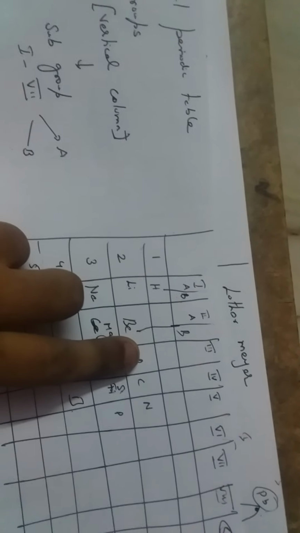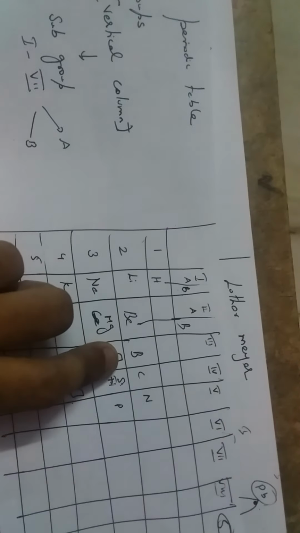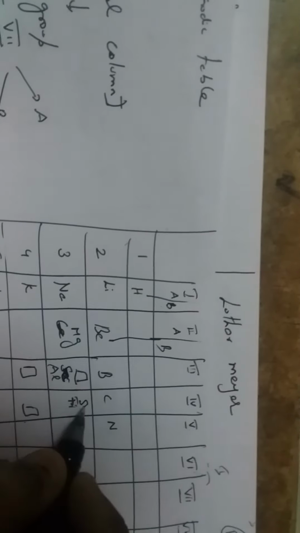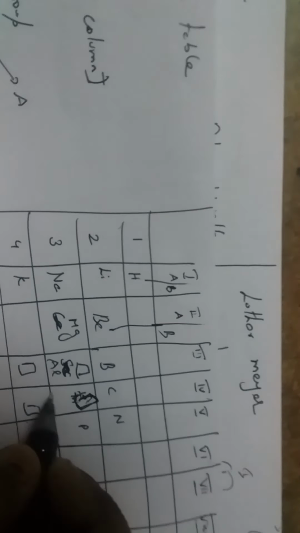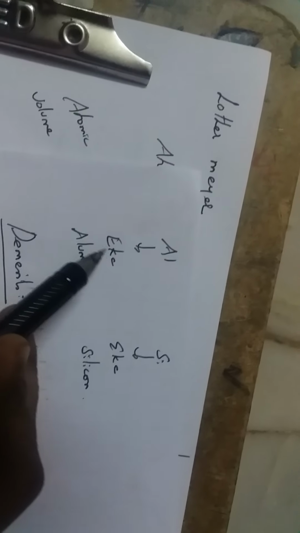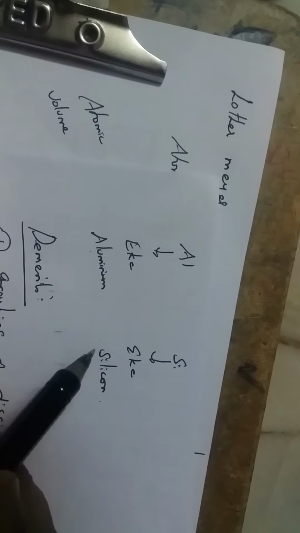Here boron, carbon, nitrogen were only discovered. He kept some empty space for aluminum and silicon. And here, after boron, you have aluminum. Therefore, after the discovery, he named those elements Eka aluminum and Eka silicon. Like that he named them.